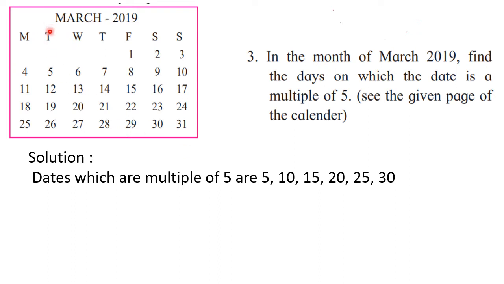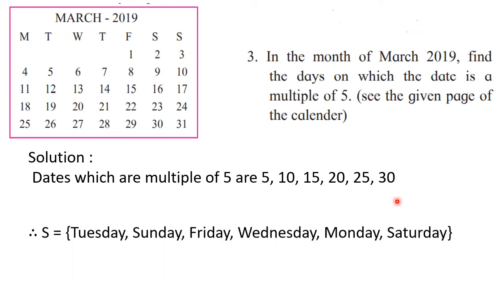So here on 5th you can see Tuesday is there. So we have to write the day. On 10th Sunday is there. Then on 15th Friday is there. On 20 Wednesday is there. On 25 Monday is there. And on 30 Saturday is there. So we will write down all those days as a sample space.